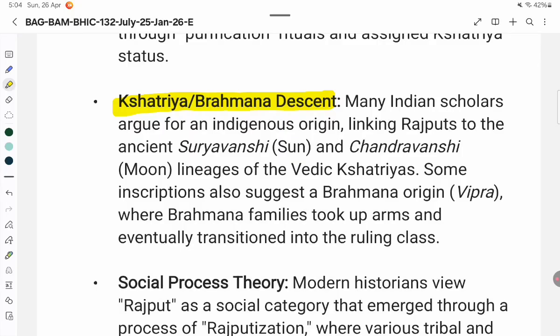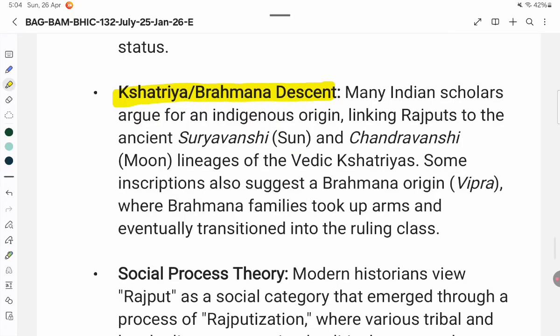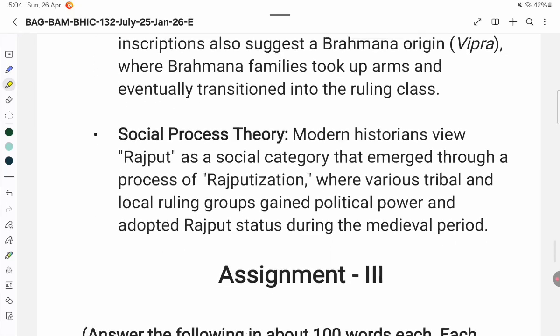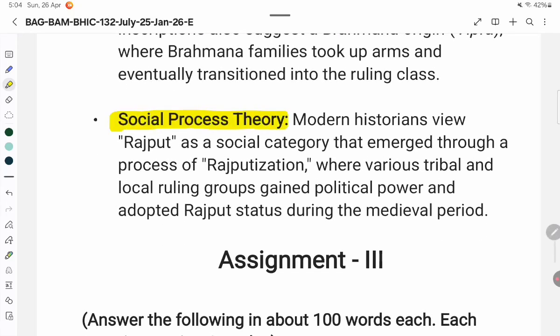A social process theory. Modern historians view Rajput as a social category that emerged through a process of Rajputization, where various tribal and local ruling groups gained political power and adopted Rajput status during the medieval period.